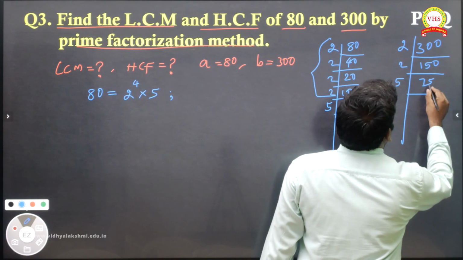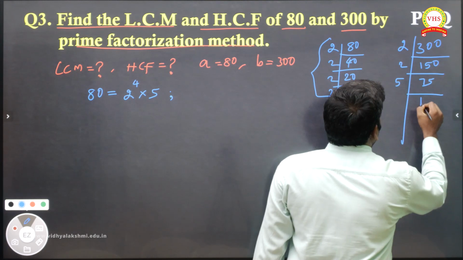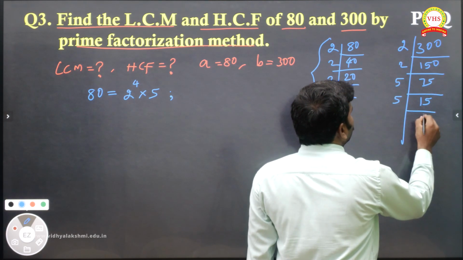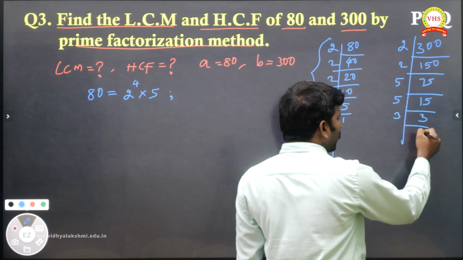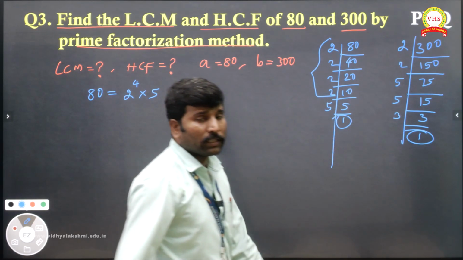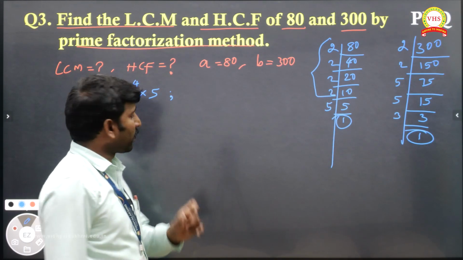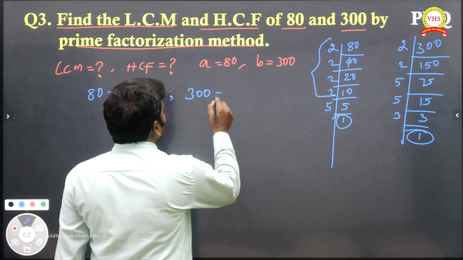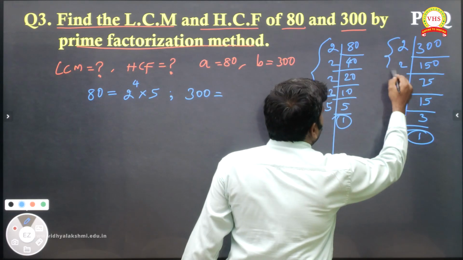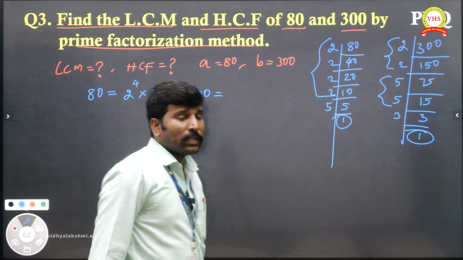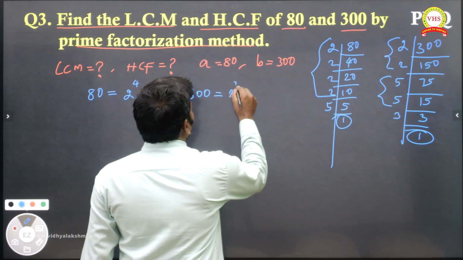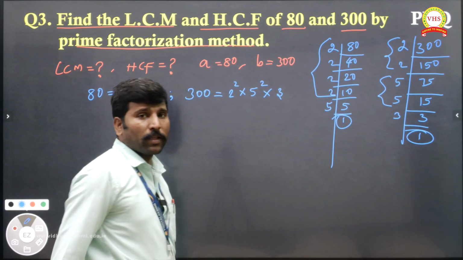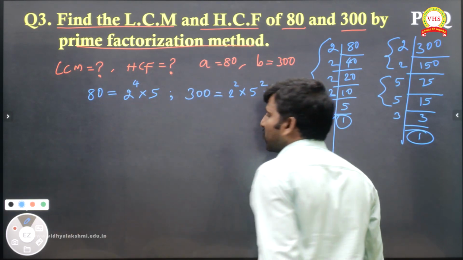Then 5 means what will you be getting? 1 5 is a 5, remaining 25. 5 5s are 25. Again 5, in the sense 3 times. Again 3, then 1. Till you get 1 you should continue. Then only you will get the proper prime factorization. So 300 is equal to 2 coming twice, 5 twice, so 2 power 2 multiply 5 power 2 into 3. So I have given all the prime factorization here.